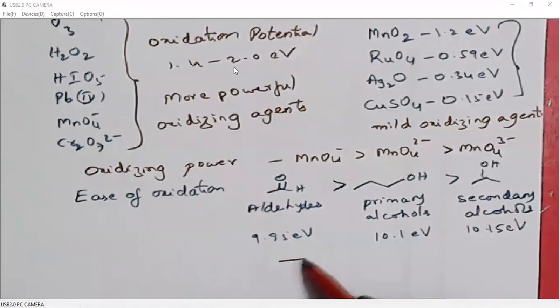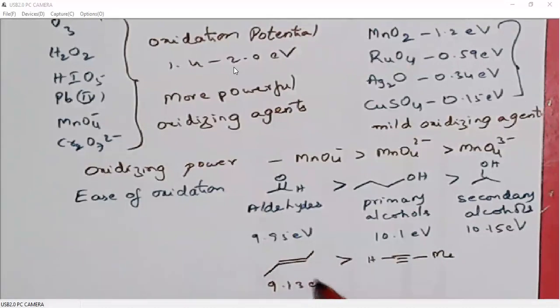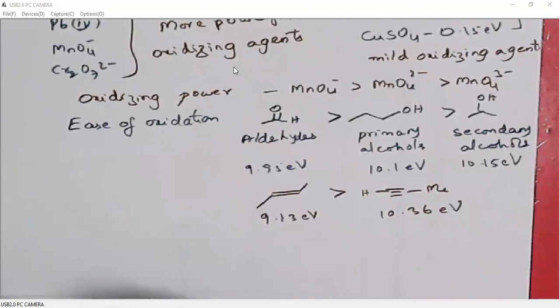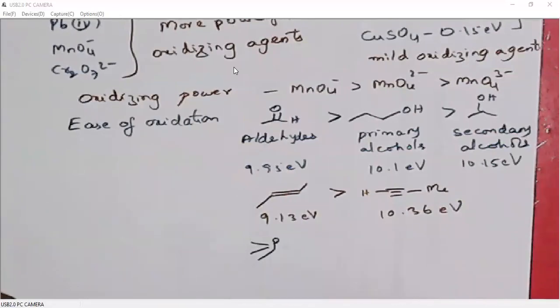Then double bonds can be easily oxidized compared to triple bonds. For example, the oxidation potentials for double bond is 9.13 electron volts, whereas for triple bond it is 10.36 electron volts. So that means double bonds can be easily oxidized compared to triple bonds. Not only that, phosphorus reagents and sulfur reagents, they also can be easily oxidized.